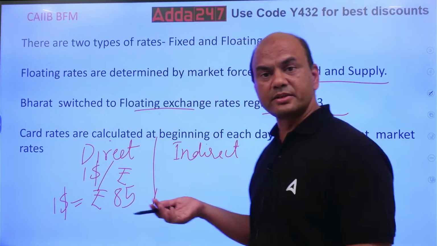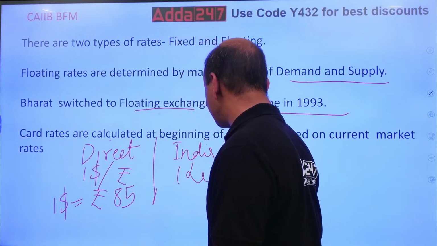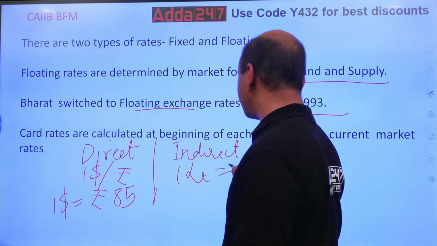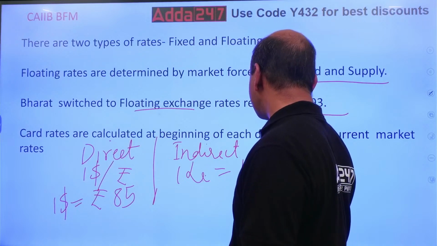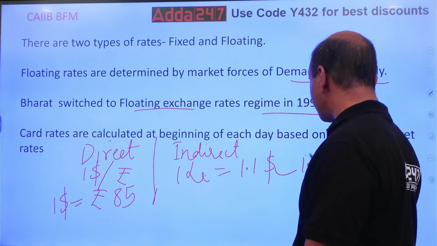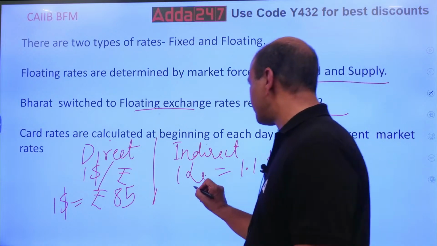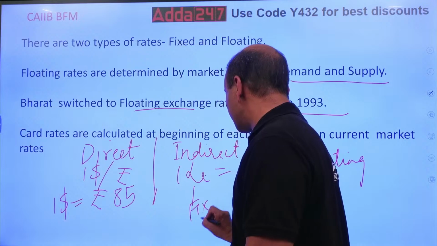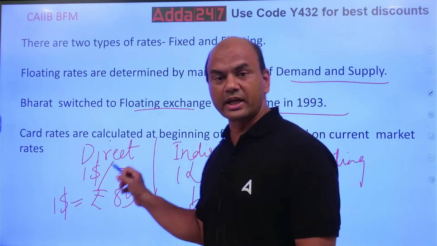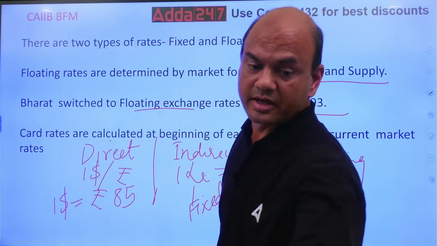There is another rate system called indirect. Indirect means what? 1 pound, pound is generally written like L, and this is below. So 1 pound equals, let's say, $1.1. Here who is floating? Your dollar is floating, and the pound is fixed. Pound is fixed, so this is known as the indirect rate. We have shifted towards the direct rate system since long. So this was it about the exchange rate mechanism.